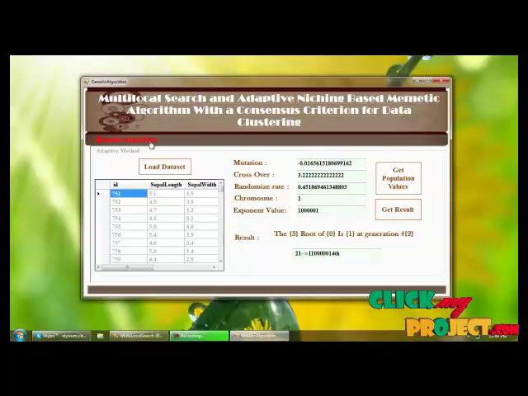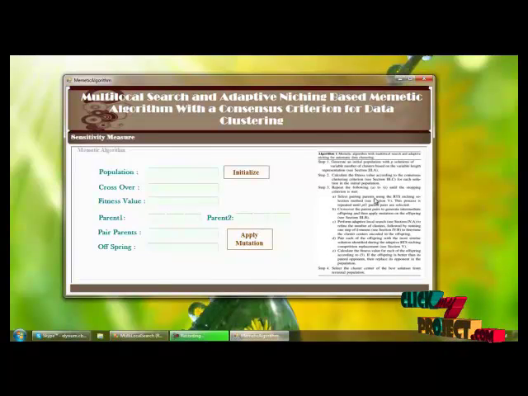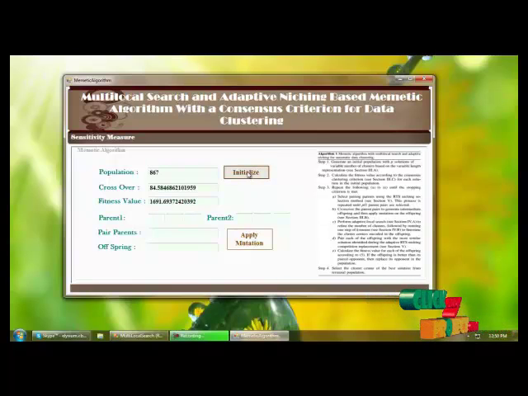And next one is the memetic algorithm. In the memetic algorithm, we are applying the memetic algorithm with multi-local search and adaptive method automatic data clustering algorithm here. For that, first we have to initialize the population here. So I am initializing the population. The population value will be initialized randomly at runtime.